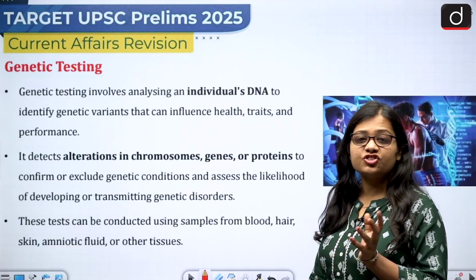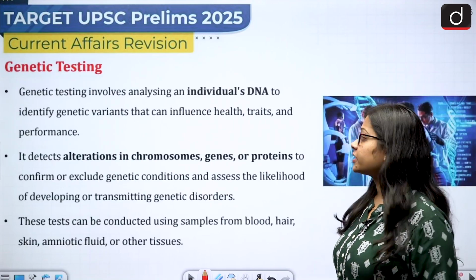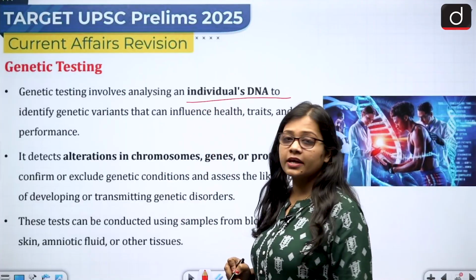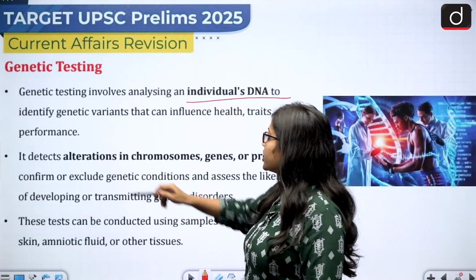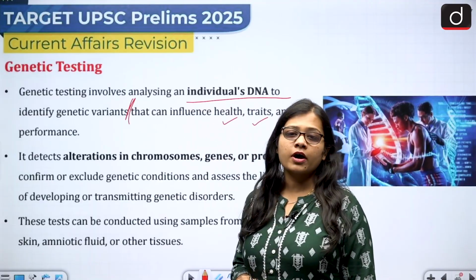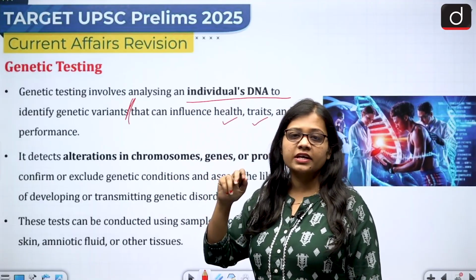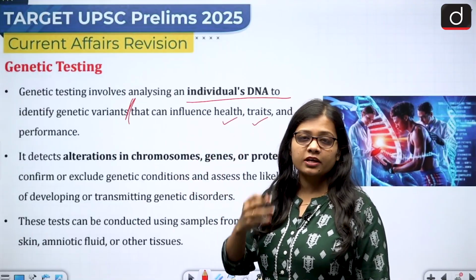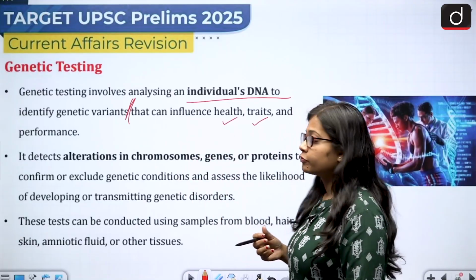Then what is genetic testing? So genetic testing involves analyzing an individual's DNA to identify the genetic variants that can influence health traits and performance of a person, because looking at the DNA of a person, the information with regard to the medical information of the person can come to forefront.